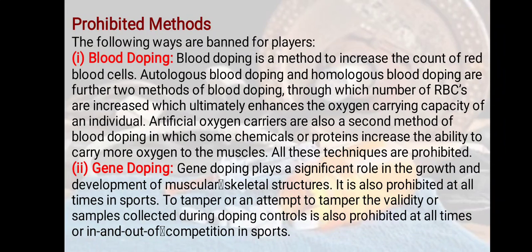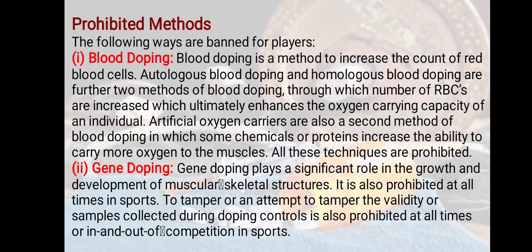We also learned about autologous blood and homologous blood. In autologous blood doping, they used to take out the blood and freeze it, and before the competition they used to inject it. In homologous, they used to take blood from another athlete and inject it into themselves. Homologous means it is only possible with the same blood group. So autologous and homologous blood doping are two methods of blood doping through which the number of RBCs is increased, which ultimately enhances the oxygen carrying capacity of an individual.